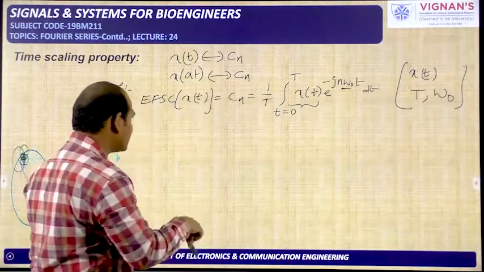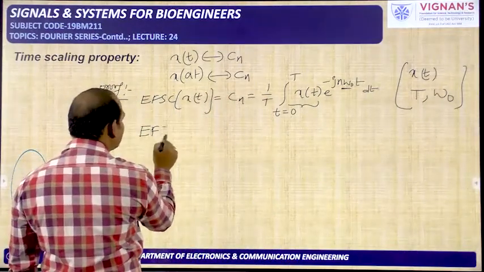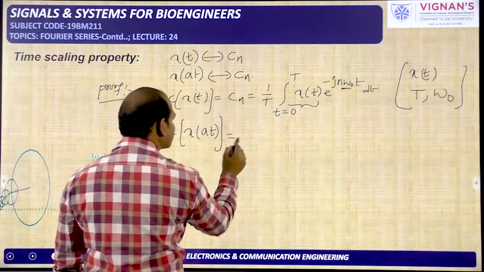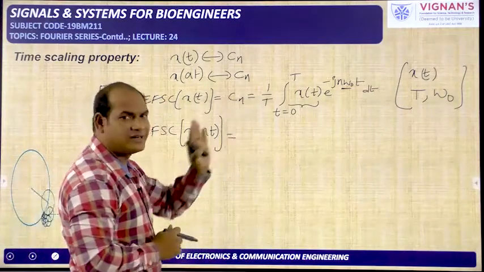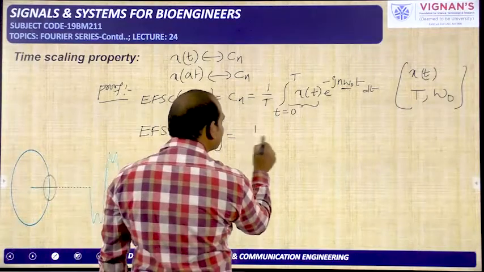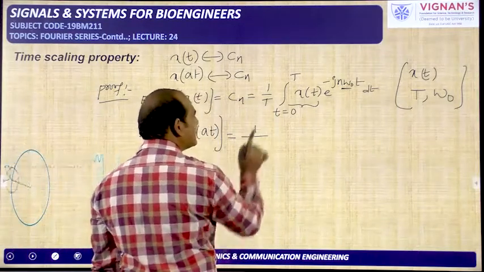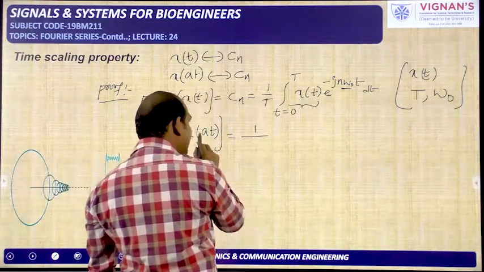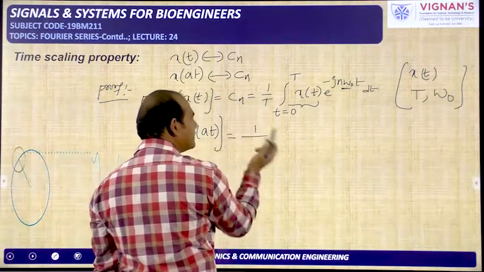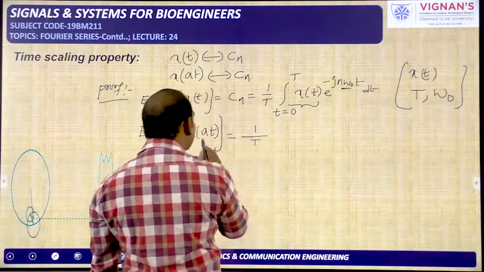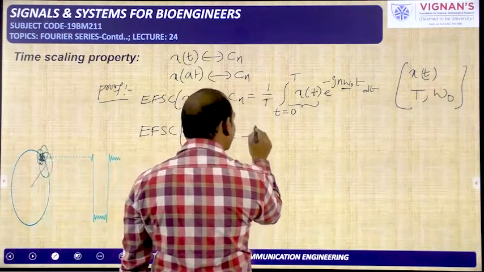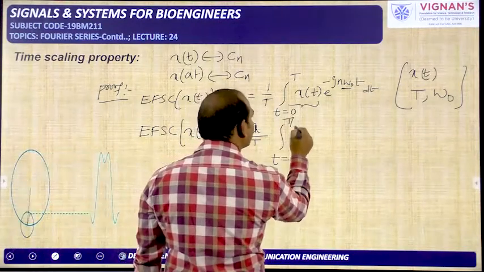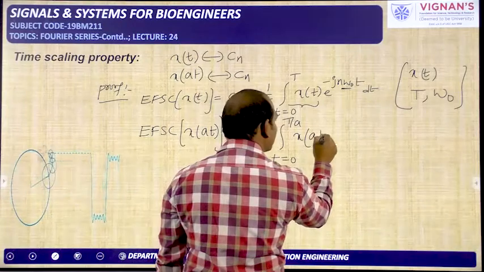Now if you try to write the Fourier series coefficient formula for x of at, it is also a periodic signal. So in the same manner, I will write the equation for this one. For x of t, 1 by the time period is represented with capital T. But here I need to write the time period of the signal x of at. Previously we have seen the time period of the signal x of at is T1, that is T by A. So in this way, the integral is from 0 to T by A, and I am calculating the coefficient for x of at.